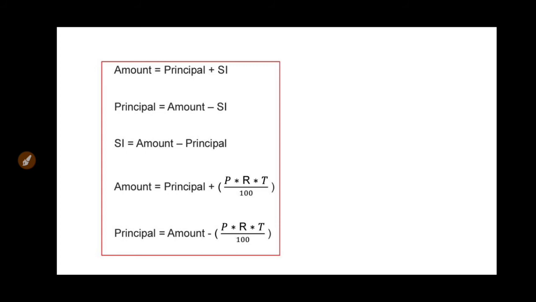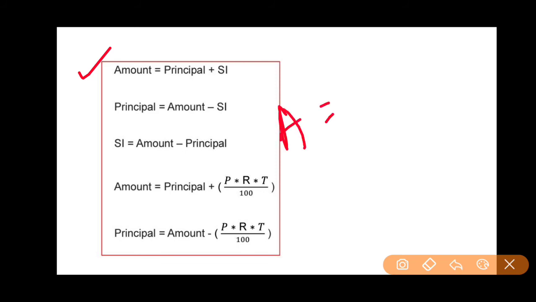In any exam you'll surely get one question related to interest, and in simple interest you should know this. So what does amount mean? Amount, as I told you, is equal to principal plus simple interest. Here the amount is the sum of the principal value plus the simple interest.